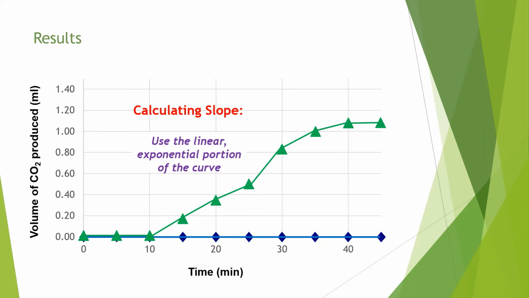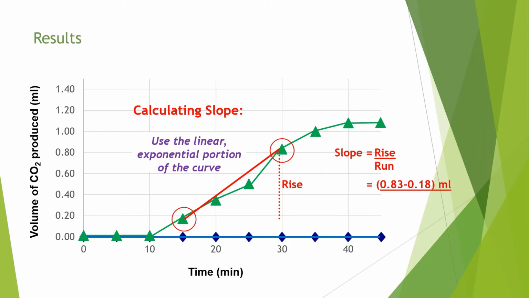So in this particular graph, what I'm going to do is select that middle portion and select the time points at 15 and 30 minutes. I'm going to calculate my slope for that particular range, and the slope is equal to rise over run. So in this case, the rise is 0.83 minus 0.18 milliliters, and the run is 30 minutes minus 15 minutes. So my final value for my slope is 0.043 mL per minute. So this means that for this particular treatment, we're making 0.043 milliliters of carbon dioxide per